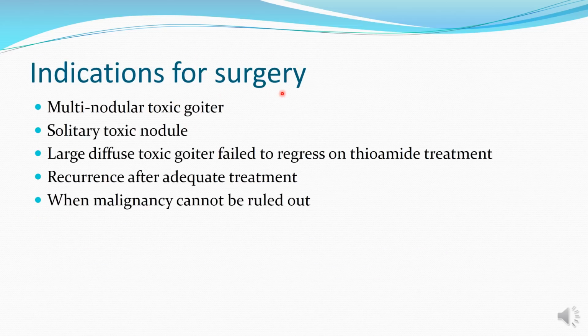So what are the indications of surgery in hyperthyroidism? These are multinodular toxic goiter, solitary toxic nodule, large diffuse toxic goiter which has failed to regress with thioamide treatment, then recurrence after adequate treatment. So these two things mean the same. After giving thioamide or radioactive iodine, the recurrence has occurred. In such cases surgery is also opted. And when malignancy of thyroid gland cannot be ruled out, in such cases also surgery is preferred.